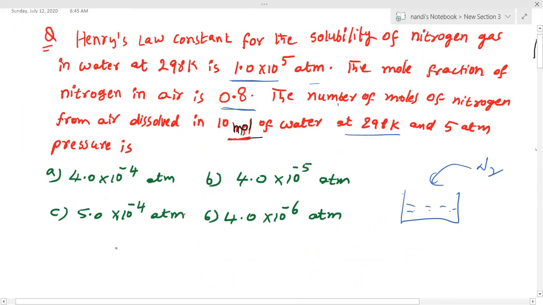Clear? Now we know only one formula: the partial pressure of any dissolving gas equals Kh into the mole fraction of that gas. I don't know the partial pressure of nitrogen gas here, because the given 5 atm is the total atmospheric pressure, not the partial pressure. So my target is to find PA, since the Kh value is already provided. Then I need to find the Xa value. If I know the PA value, I can find the Xa value.